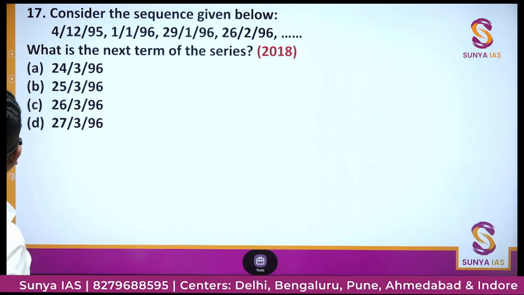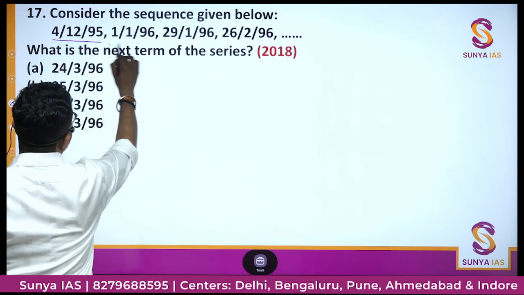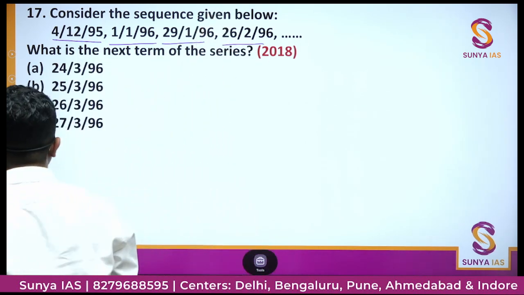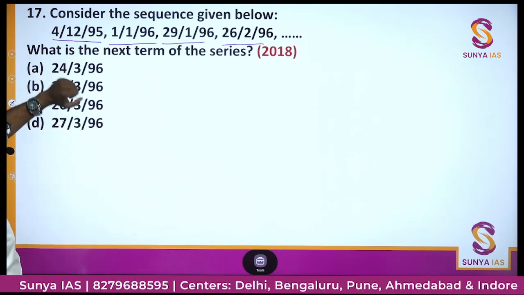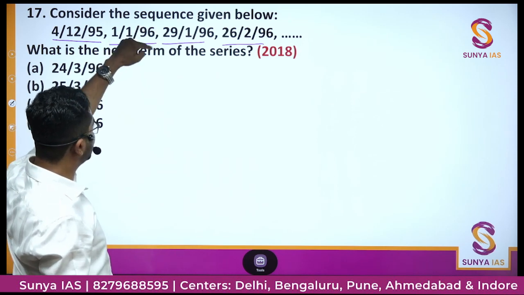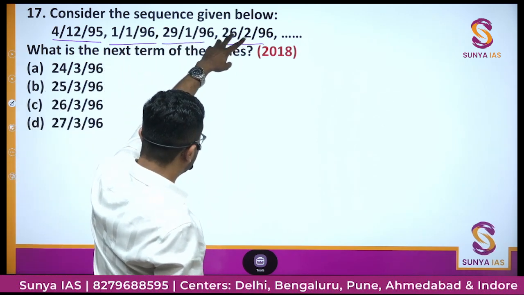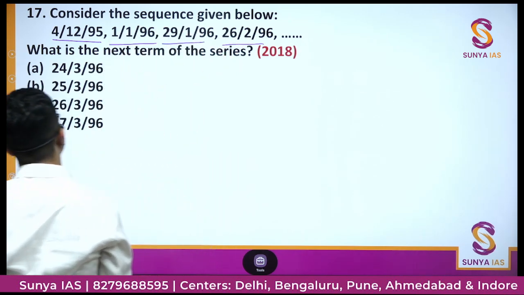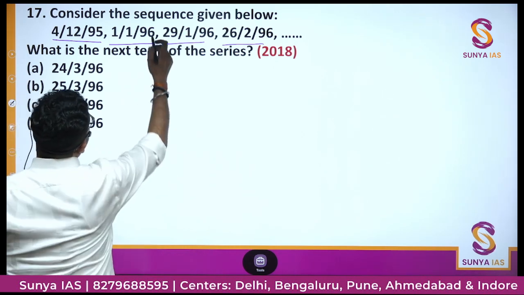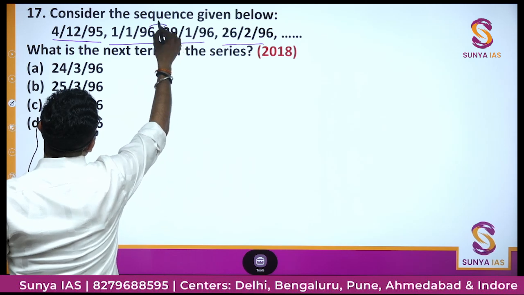Consider the sequence given below. What is the next term of the series? So 4, 12, 95, 1, 196, this. Okay, right. तो अच्छा, you can see that this is some kind of date. This is 4 December 1995, 1st January 1996, 29 January 1996 and 6 February 1996. ठीक है. So if we see कि the difference between these two dates is 28 days.